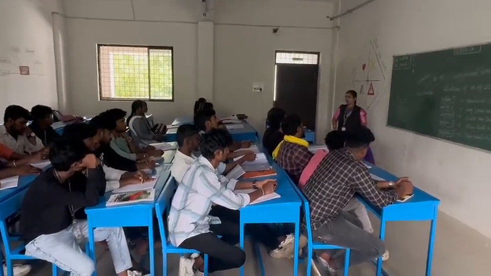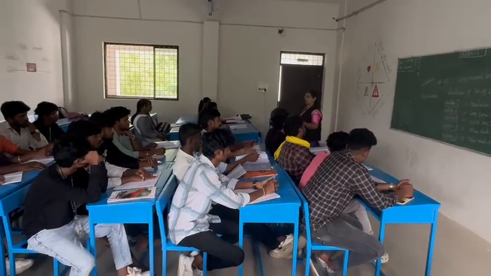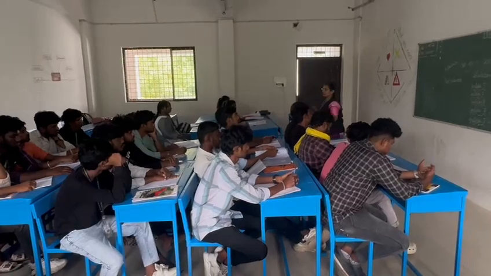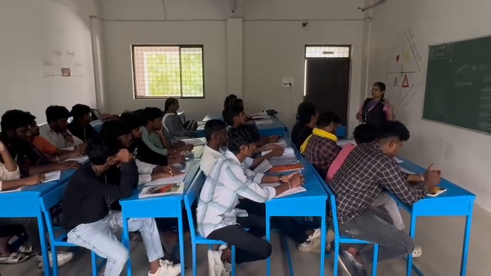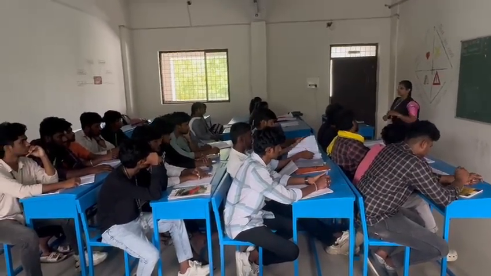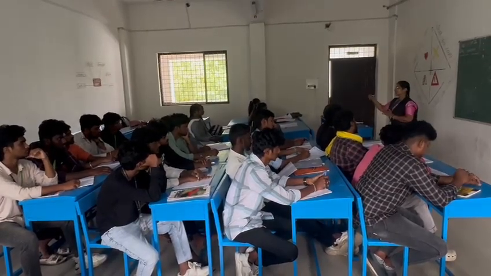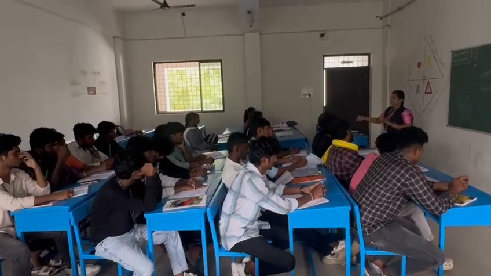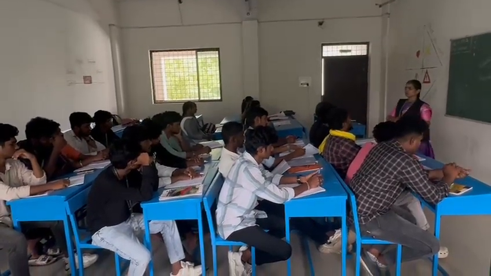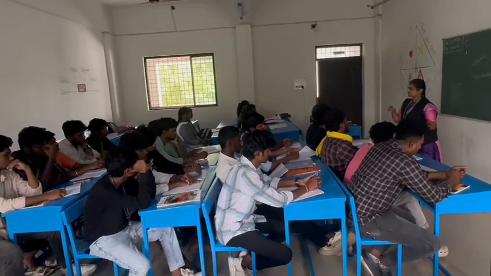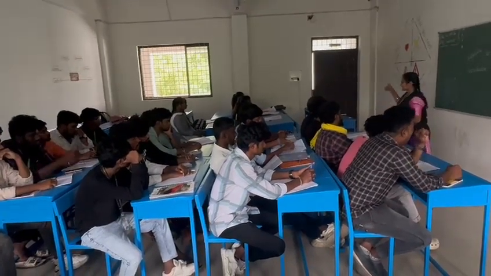Adjustment of the losses. Next, carry forward. This term means that if we face any loss, that particular loss will be forwarded to the subsequent year. But in the term set off, if we are facing any losses, that particular loss we are adjusting in the same year.